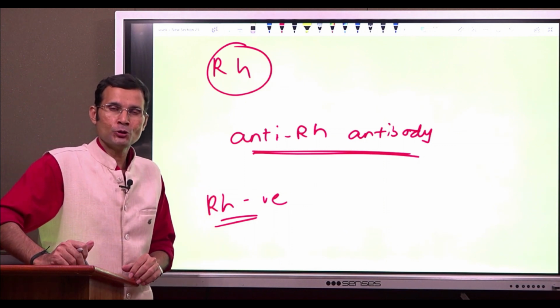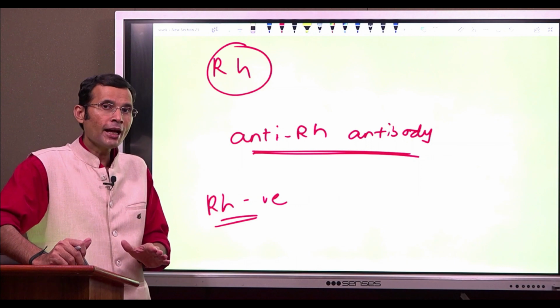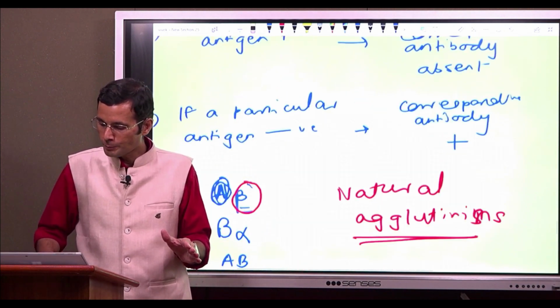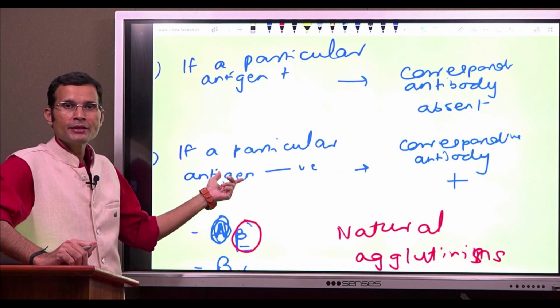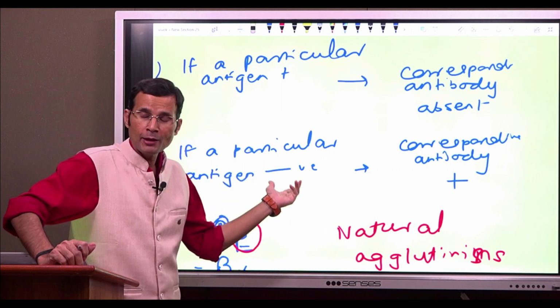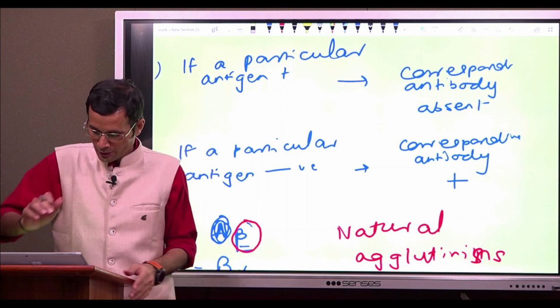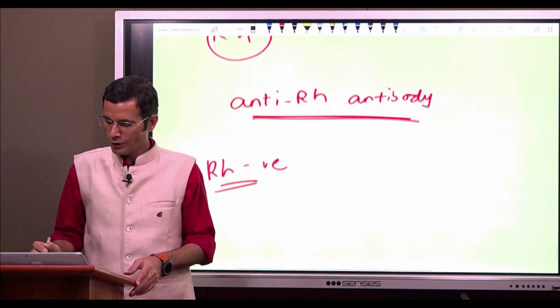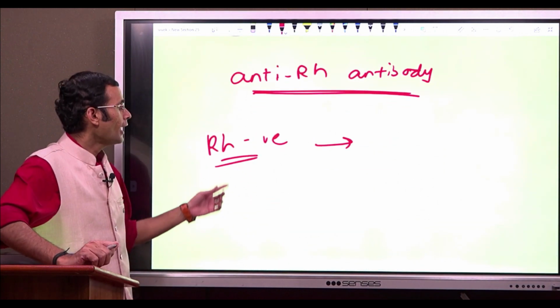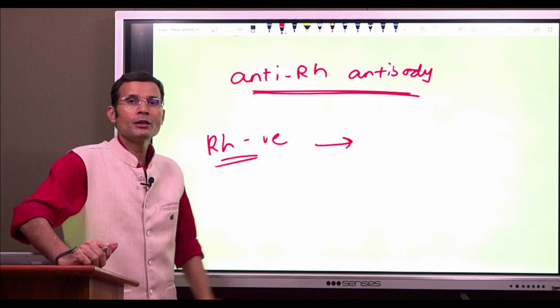Rh negative individuals don't have Rh antigen on the RBC. So, is the second part of Landsteiner's law applicable?